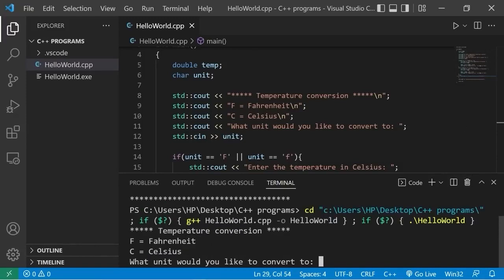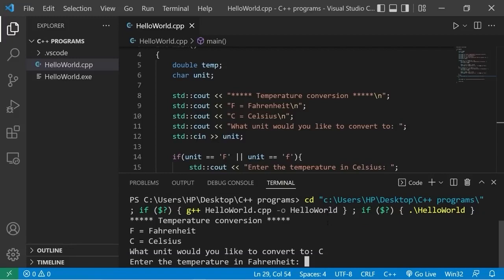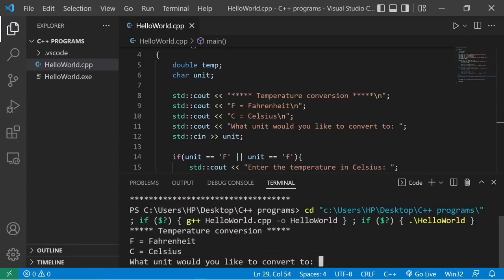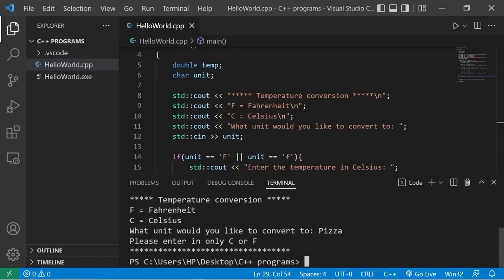Let's go again. Let's convert to Celsius. Enter the temperature in Fahrenheit. What's 100 degrees in Celsius? 37.7 degrees Celsius. Let's type in a response that's not valid. I would like to convert to pizza. Please enter in only C or F.